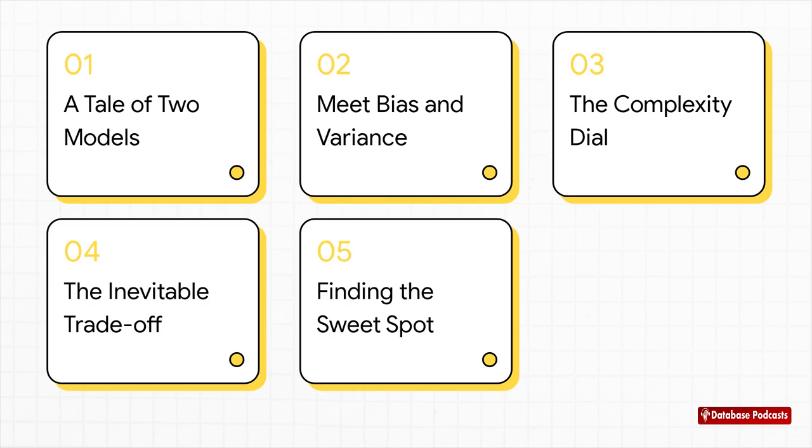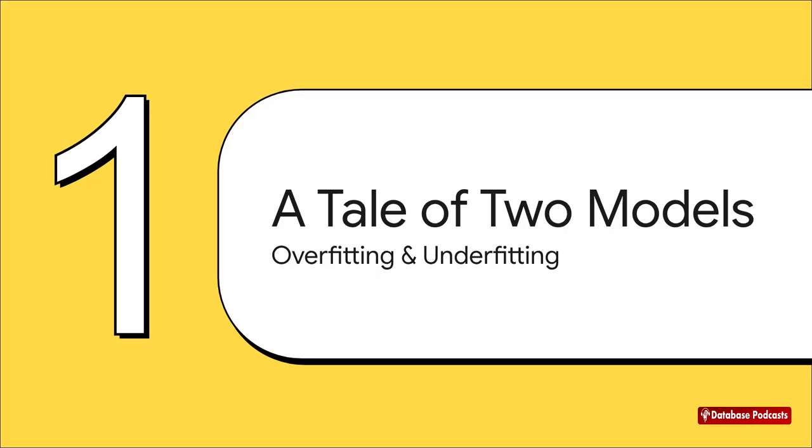So here's how we're going to break this all down. First, we'll look at the two classic ways a model can fail. Then we'll meet the real culprits behind the scenes, bias and variance. After that, we'll see how model complexity is our control dial, why there's always a trade-off, and finally, how to find that sweet spot. Okay, first up, let's talk about the symptoms.